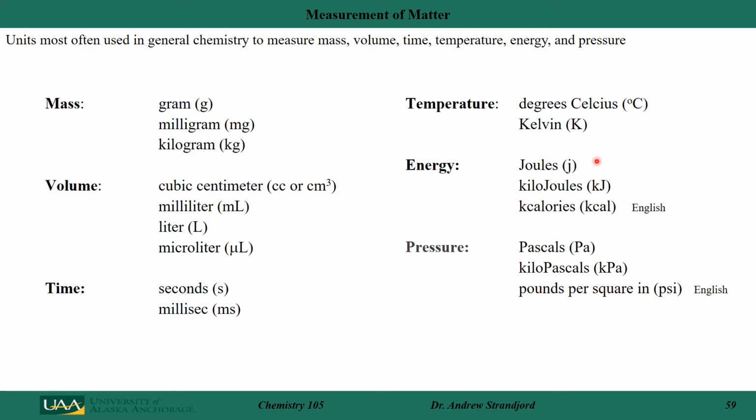In energy, we use joules and kilojoules, and I've added in here kilocalories also because we just sometimes can't always use the SI units because we're stubborn in the United States, so we use kilocalories still. For pressure, we use pascals and kilopascals, and in America, we still use pounds per square inch sometimes in English units.